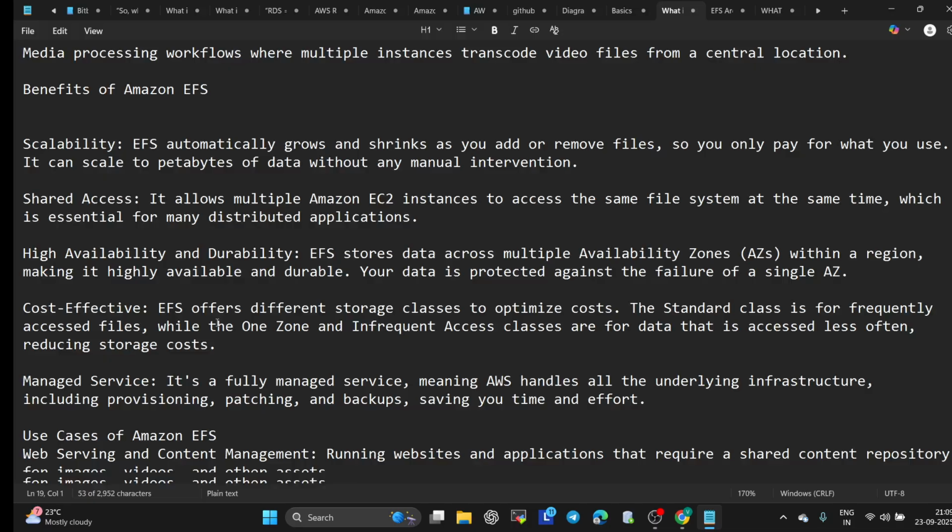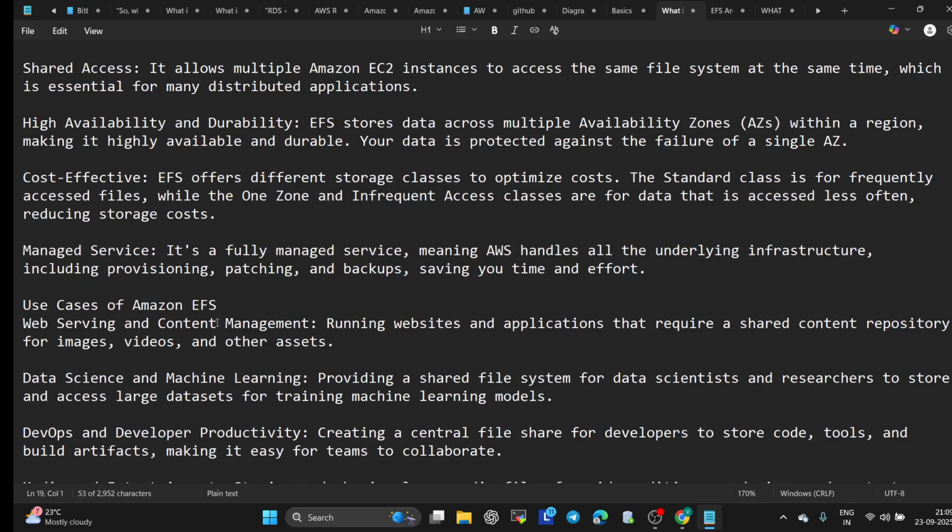So that is cost effective. Managed services: in simple words, we can say no need to manage hardware, patching and scaling. It is fully managed, meaning AWS handles all the underlying infrastructure including provisioning, patching and backups, saving your time and effort. Most small and mid-level organizations prefer to use it because of this.